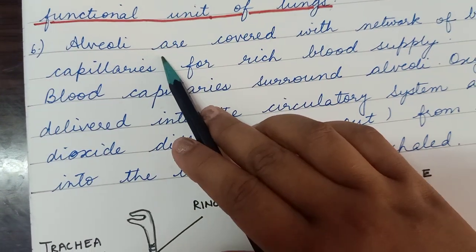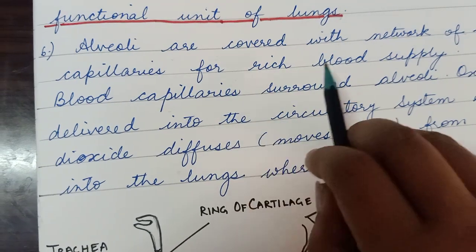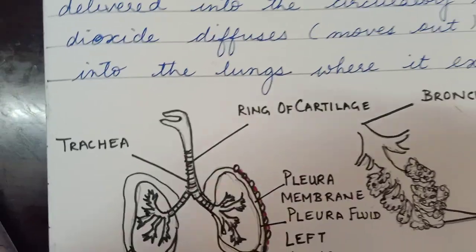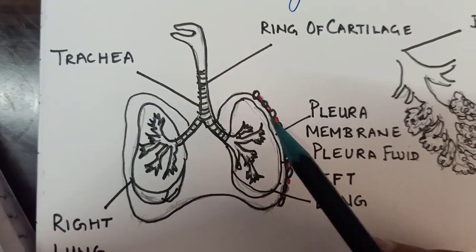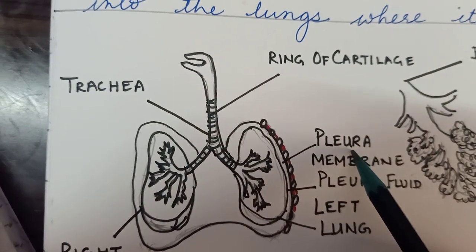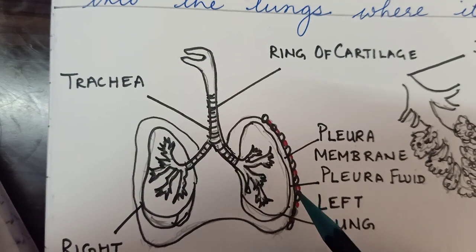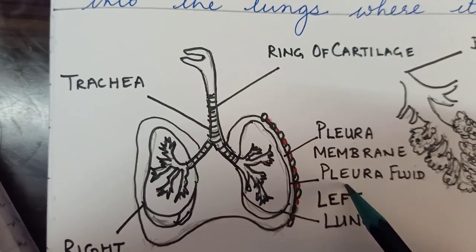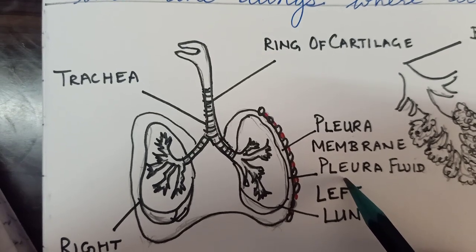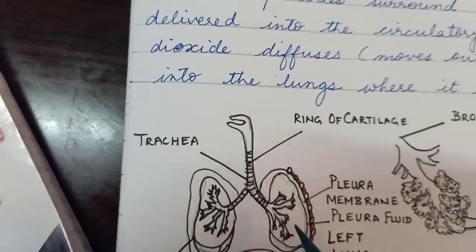Now alveoli are covered with a network of blood capillaries for rich blood supply. You can see here in the diagram that the lungs are covered by a membrane known as the pleural membrane, and there is pleural fluid inside that membrane, and this pleural fluid is responsible for the contraction and expansion of the lungs, and it makes breathing easier. Then the other thing is that these